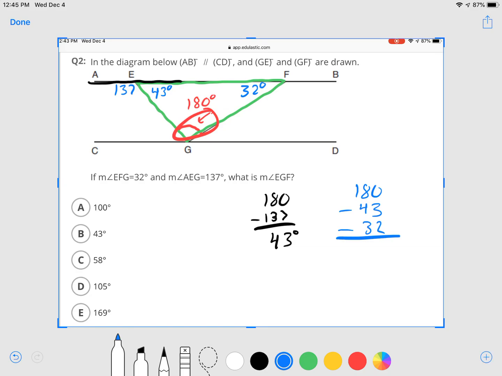This is the same thing as 180 minus the sum of those 2, which is 75. So this is 180 minus 75, which is 105, which is D.